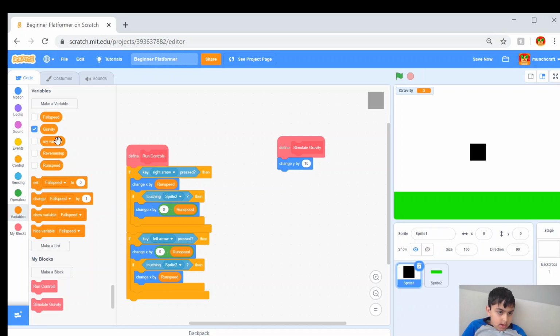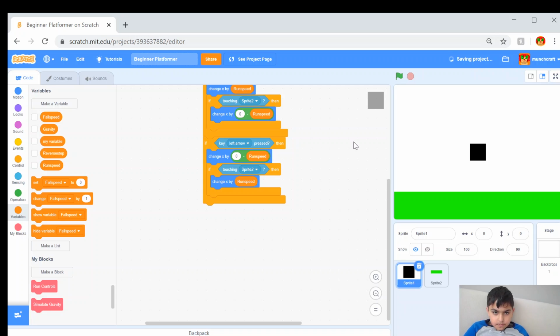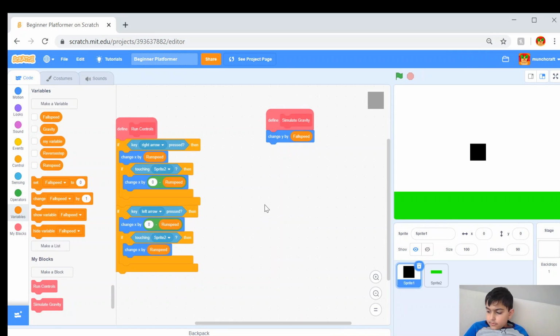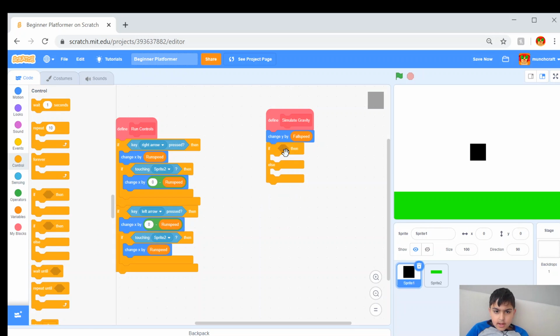So we're gonna drag this little fall speed variable into here. And then after you've done that, you are going to have a big if then else. And we talked about if then else in a previous lesson. What this means is that if a condition is met, then do some code, and if it's not met, then do some other code. So first of all, for this, we're going to say if touching platforms.